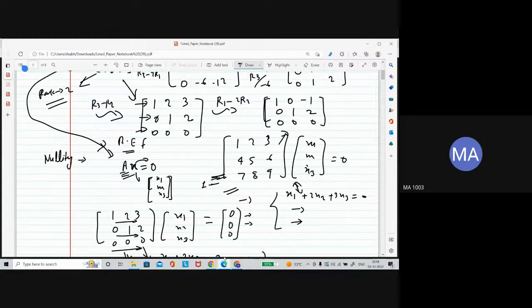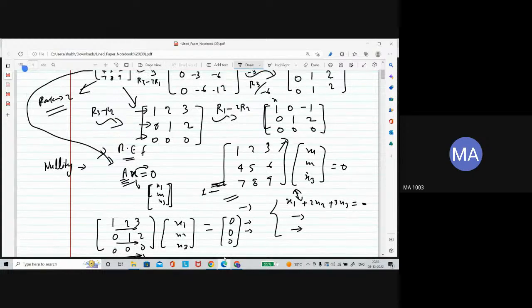Now for the number of independent variables, you can think this is x1, this is x2, this is x3. So you can see the leading entry where you find the leading one, that would work as a dependent variable. So x1 and x2 work as dependent, and for the last one, x3, there is no leading one.